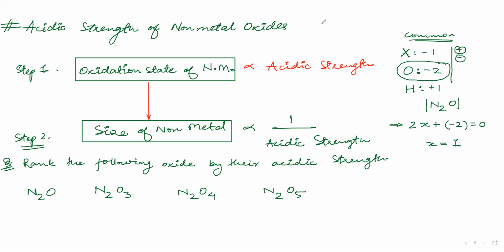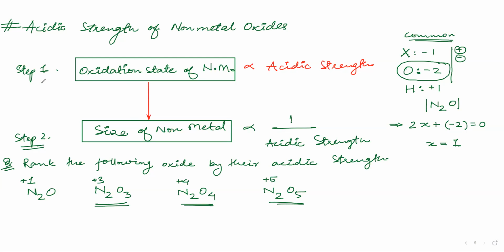Yes, sir. Okay, so can you tell me the oxidation state of the second molecule here? Take your time, calculate it. Sir, +3. Yeah, it is correct, +3. What about this one? +4. Yeah, correct. What about this one? +5. Yeah, +5. Okay, so see, this is easy. This is +1. This is +3. This is +4. This is +5. Now, what will be the acidic strength?